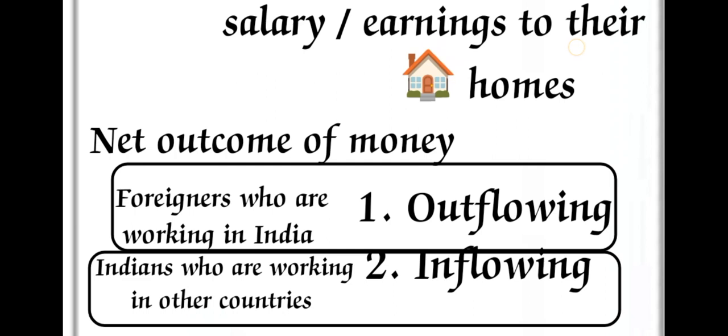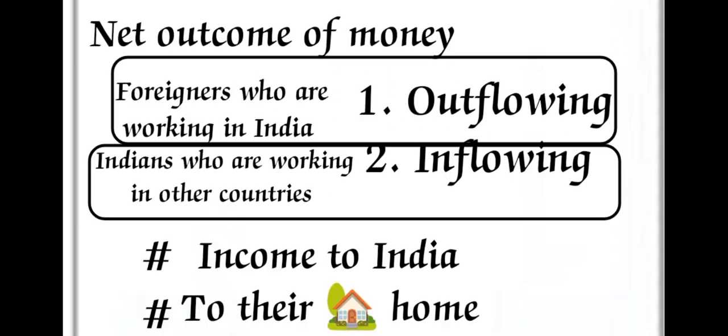So the net outcome of money works in two ways. Foreigners who are working in India send income to their home countries, and Indians who are working in other countries may send income from foreign countries to India.